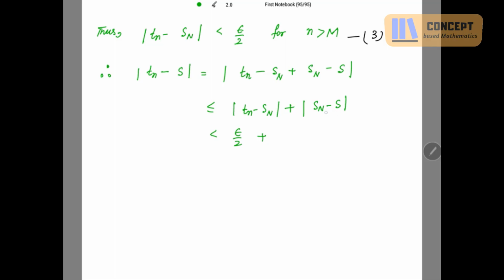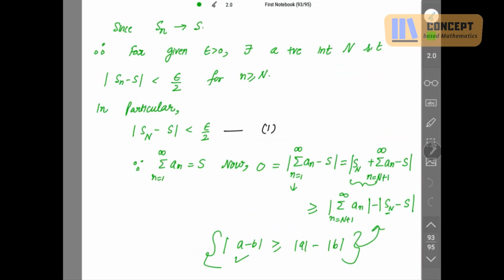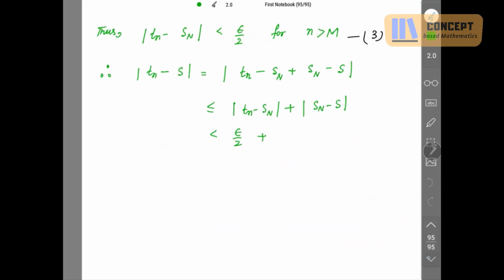It is given that Sn is converging to S. See, from 1, this is less than epsilon by 2, which is equal to epsilon for n strictly greater than M.